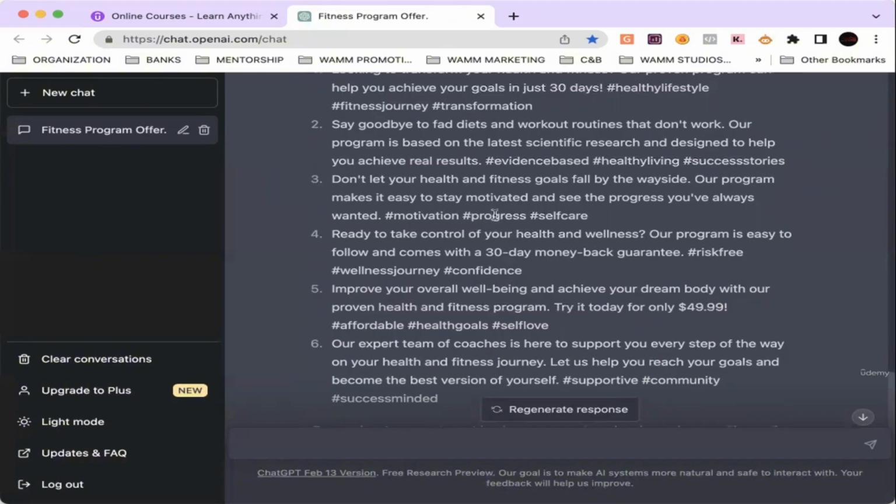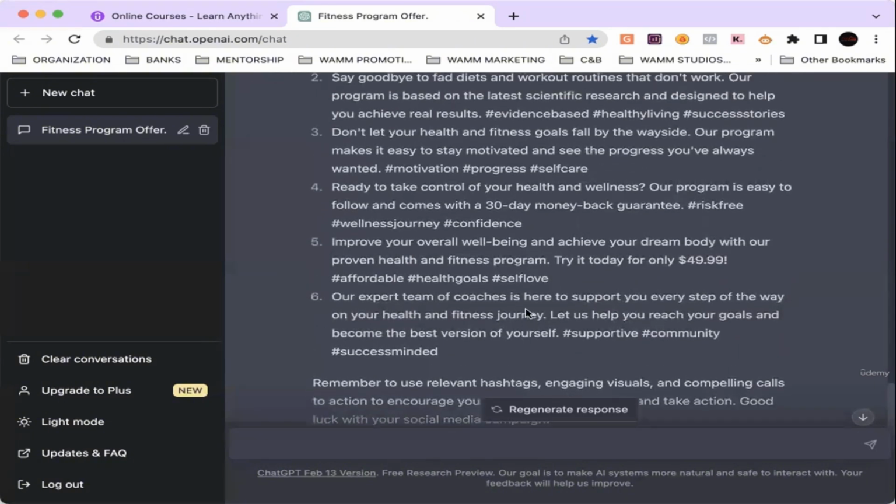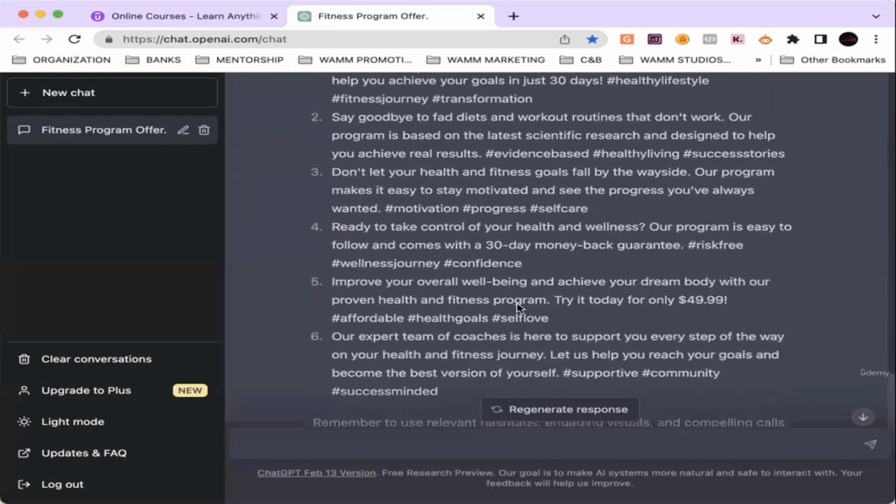Hashtag motivation, progress, self-care. Number 4: ready to take control of your health and wellness? Our program is easy to follow and comes with a 30-day money-back guarantee. Hashtag risk-free, wellness journey, hashtag confidence. It ain't stopped there. Number 5: improve your overall well-being and achieve your dream body with our proven health and fitness program. Try it today for only $49.99, right?